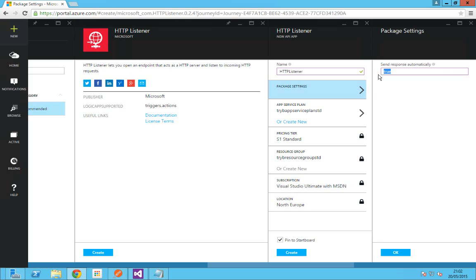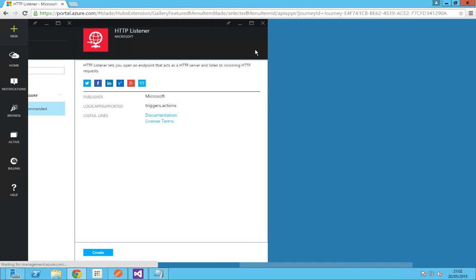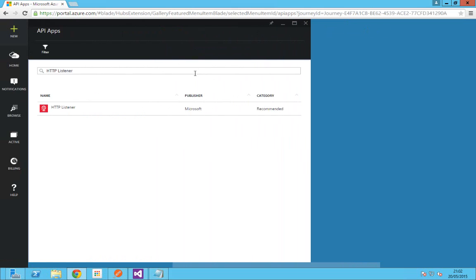In our case, we want to make it false, because once a request has been received, we want to validate the message. If it is valid, we want to transform the message from one format to another and then send the response, which we can do on our own. So for this case, we have to make this value false. Type false, click OK, and then click create. After a minute or a few seconds, you will get an HTTP listener API app provisioned. In this case, I've already created one, so I'm going to reuse it and cancel this.